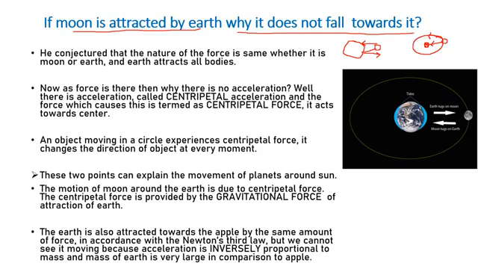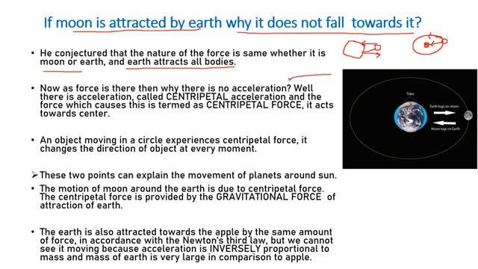So he conjectured that the nature of the force is the same whether it is the moon or any other body, and the earth attracts all bodies. Now, as the force is there, why is there no acceleration?